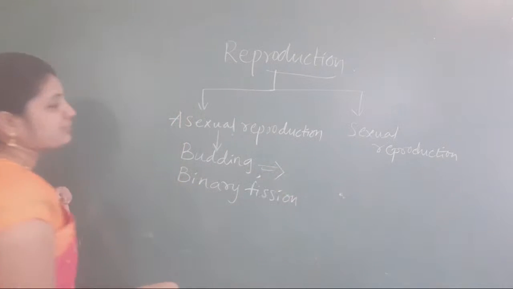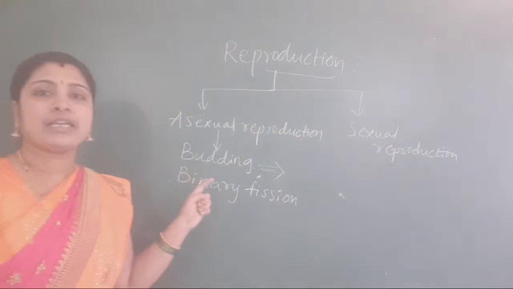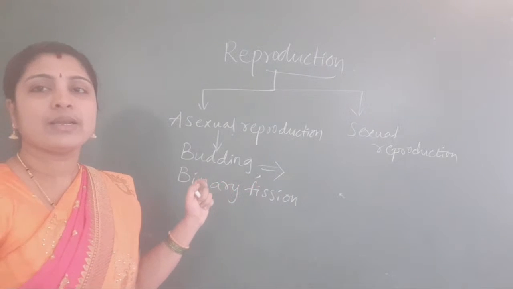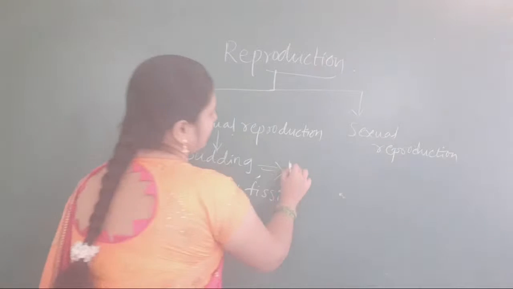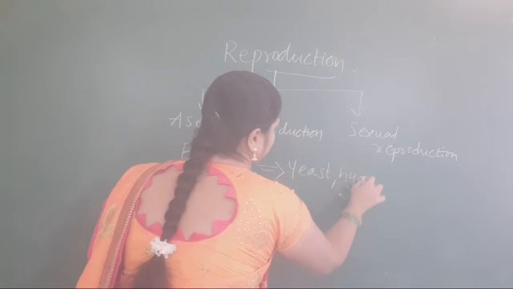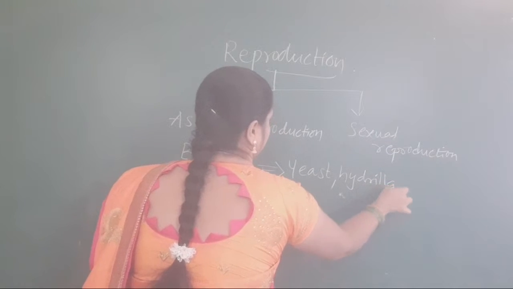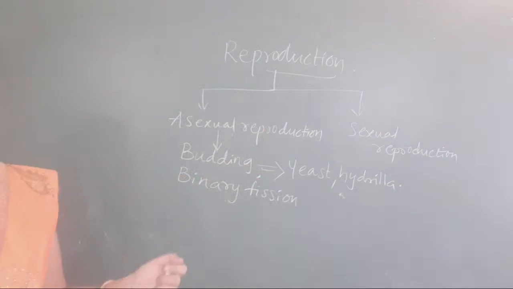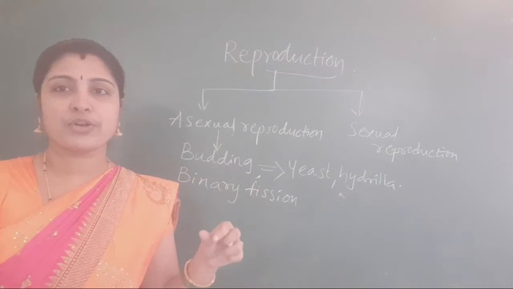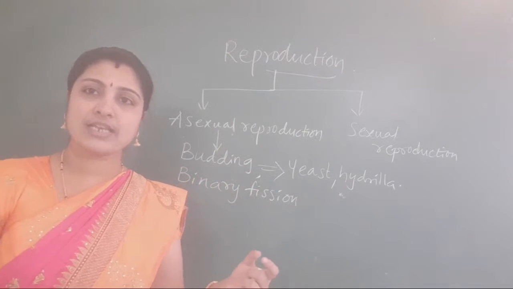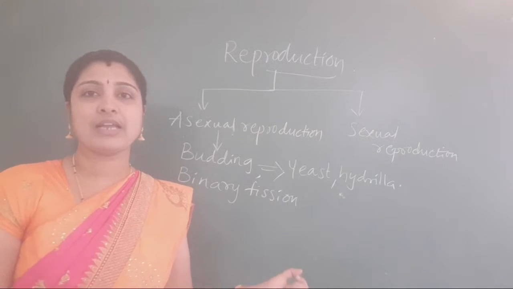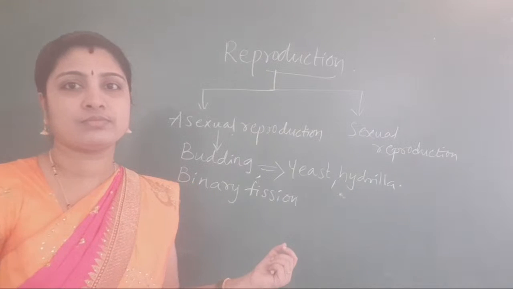In budding, what students? In budding, yeast and hydra. In budding, from the parent body, a bud-like structure is produced that will grow in size, and it will be detached from the parent, and the daughters are formed.